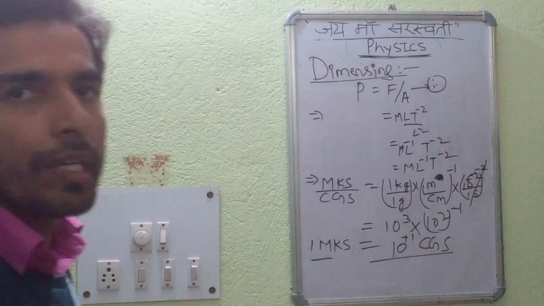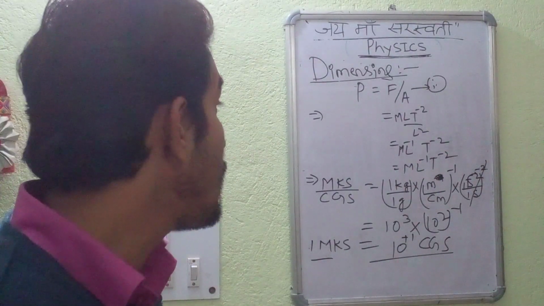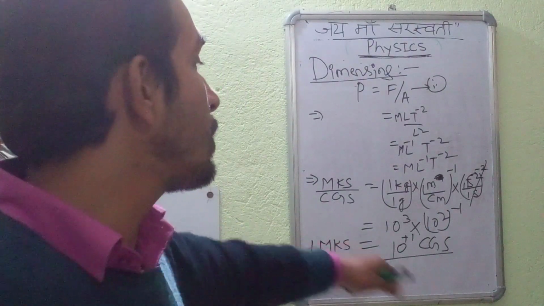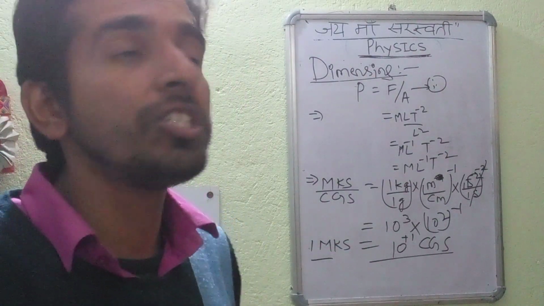So we have deduced the relationship between MKS pressure and CGS pressure. The MKS pressure is Pascal. So 1 Pascal is equal to 10 to the power 1 CGS pressure.